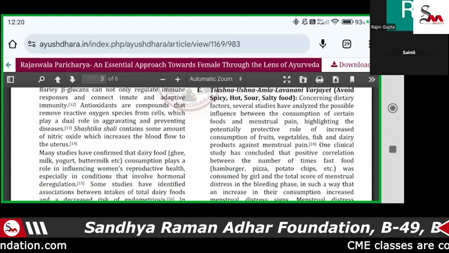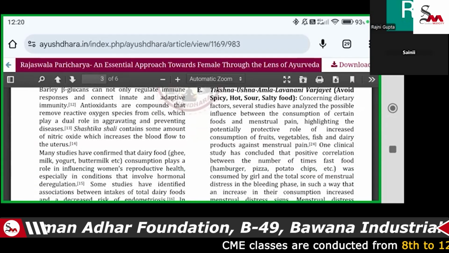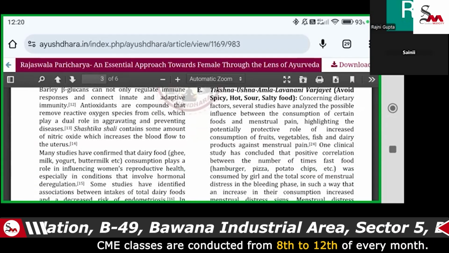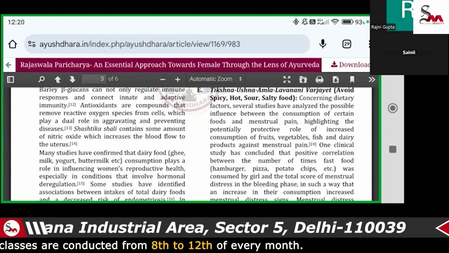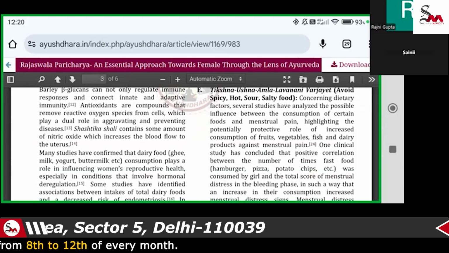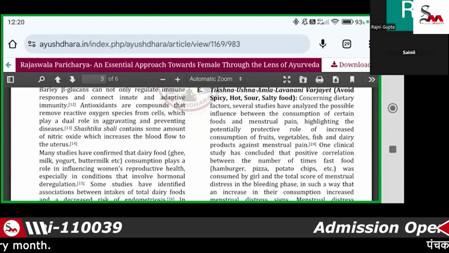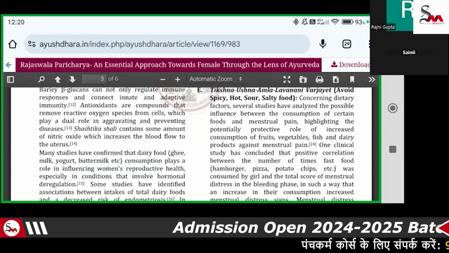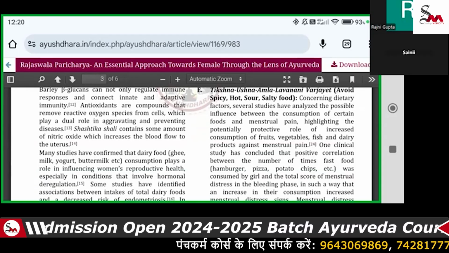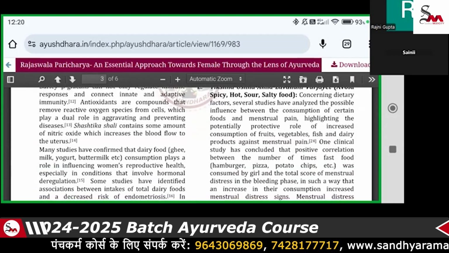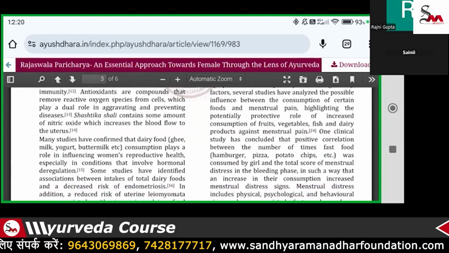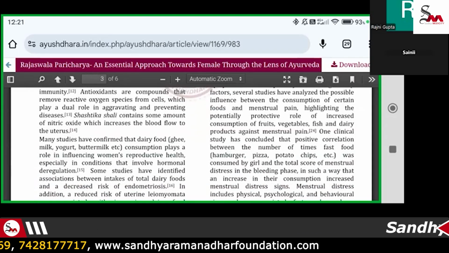So in many studies it is also mentioned that we have to advise the patient to take dairy food like ghee, buttermilk, milk. So iski consumption when the female is taking, it influences the woman's reproductive health, especially in conditions that involve hormonal deregulation.